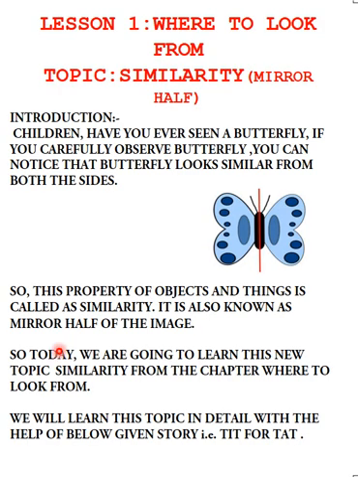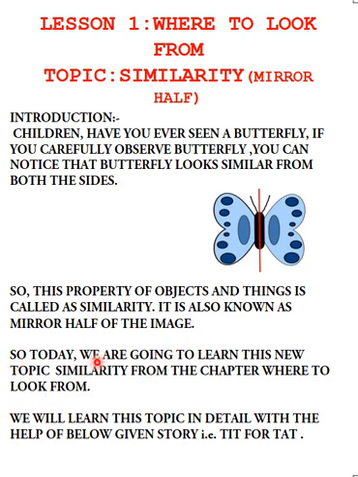Hello children, have you ever seen a butterfly? If you carefully observe a butterfly, you can notice that it looks similar from both sides. See this picture. It looks the same from both sides, left side and right side. So, this property of objects and things is called similarity. It is also known as mirror half of the image.